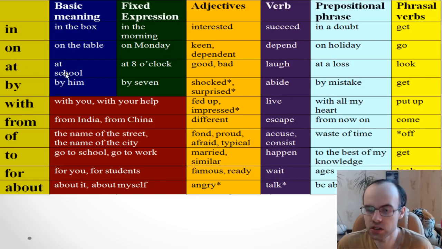At. It isn't only about school, work. We use it with time, so at 8 o'clock, at 7 o'clock. And by. We know that we often use it with passive voice, like the book was written by him, but we can use by when we talk about the future, for example, by 7. So I'll be there by 7. It means before 7. My friend, first of all, you need to know these two things, these two columns.